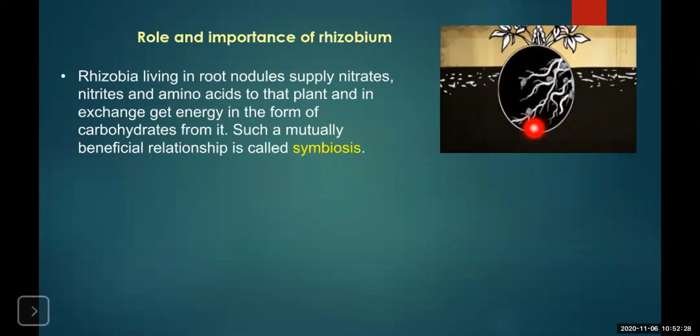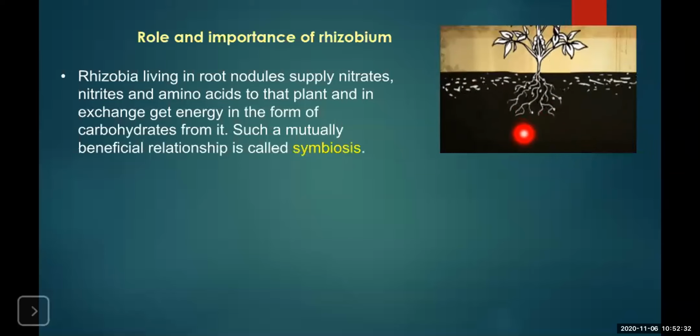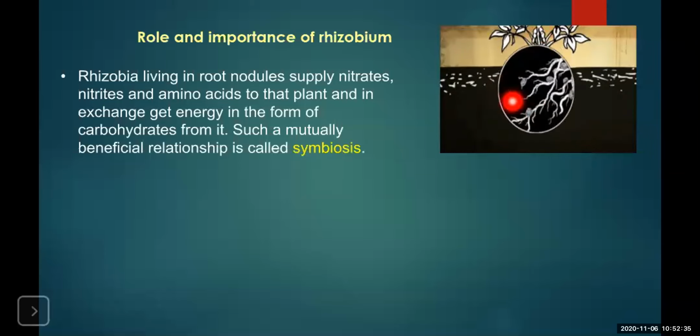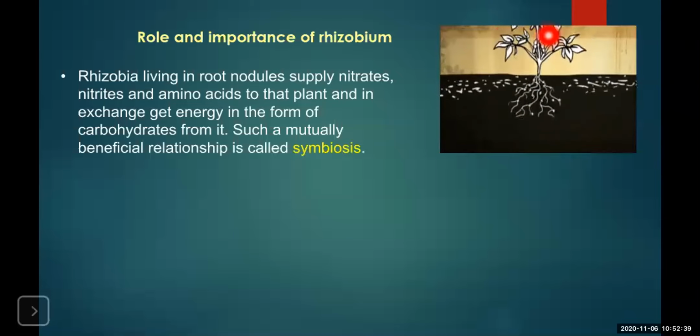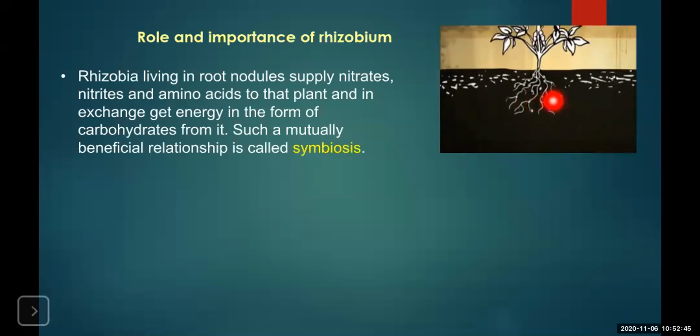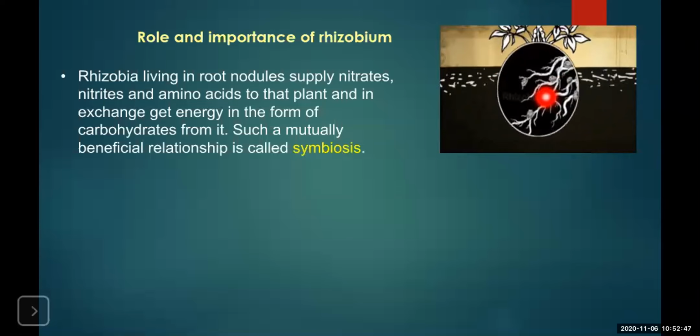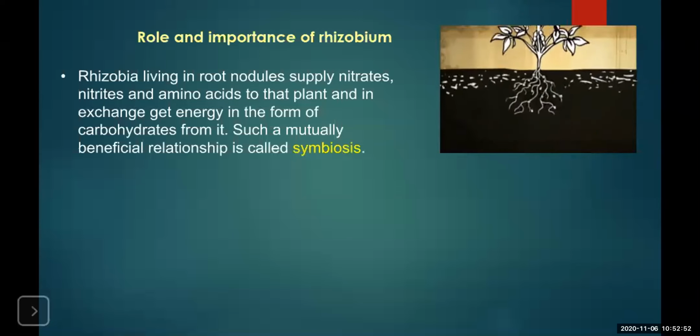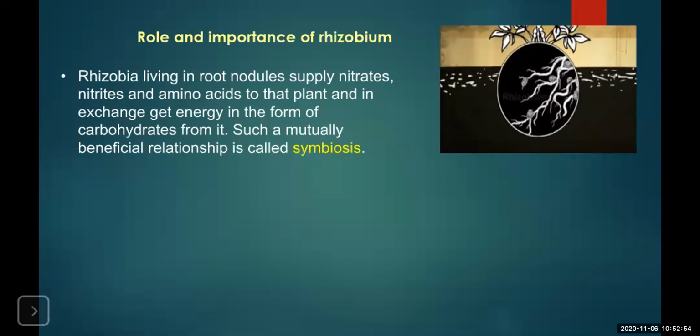Symbiosis is a relationship in which both the organisms are benefited. That is, Rhizobium gives nitrogen to the plant and the plant in turn gives shelter and food that is produced during the process of photosynthesis.